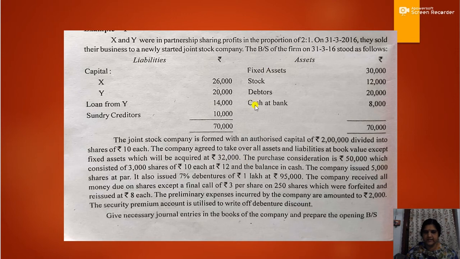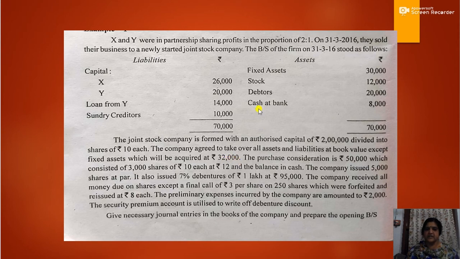So all other assets except fixed assets will be taken over at book value, that is stock at rupees 12,000, debtors at rupees 20,000, cash at bank at rupees 8,000. Regarding liabilities, loan from Y 14,000, then sundry creditors 10,000, and fixed assets will be acquired at rupees 32,000.